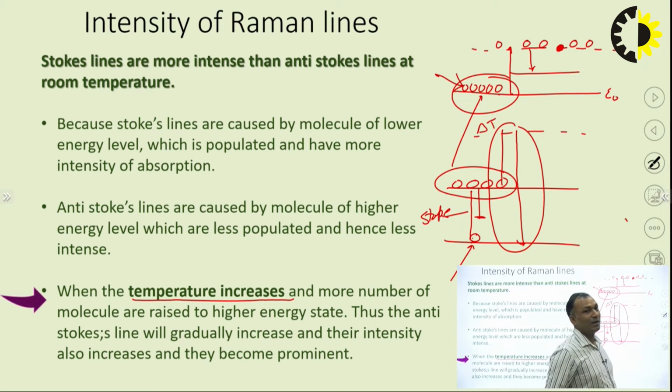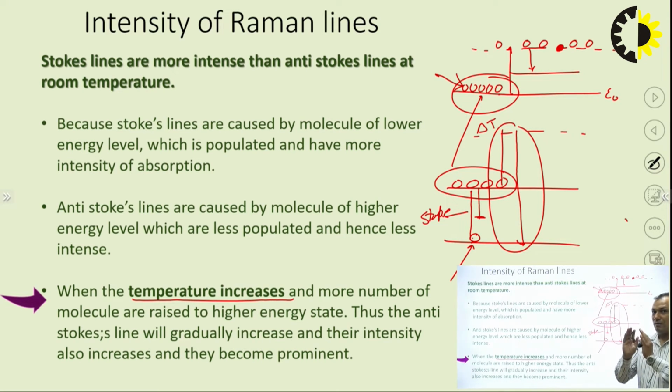So, in brief, I can say that the intensity of Stokes lines at room temperature is high and the anti-Stokes line intensity at room temperature is low. While I am increasing the temperature, what happens? The intensity of the anti-Stokes line increases, while the intensity of the Stokes line decreases. Okay.